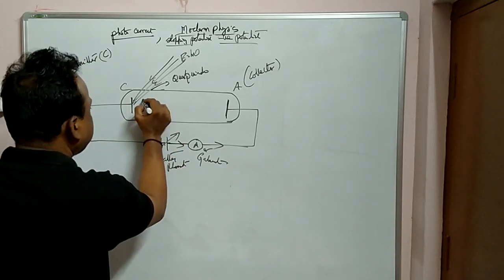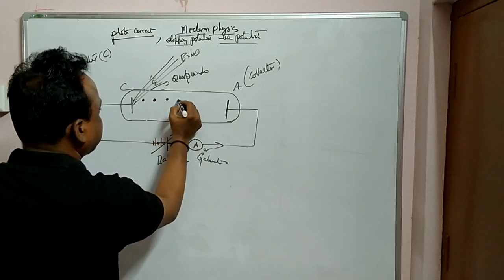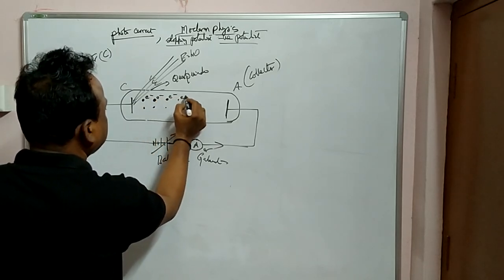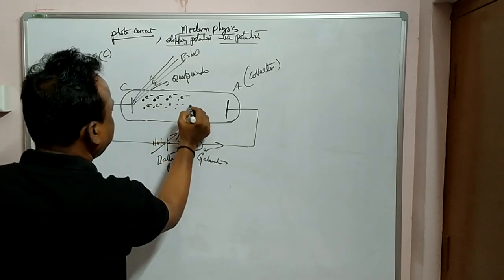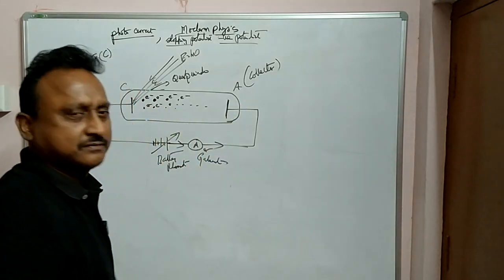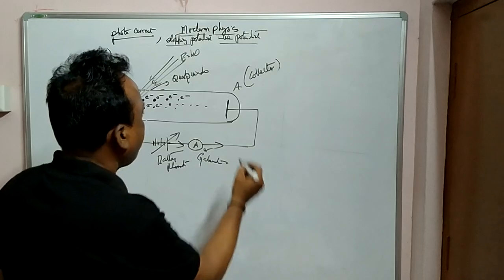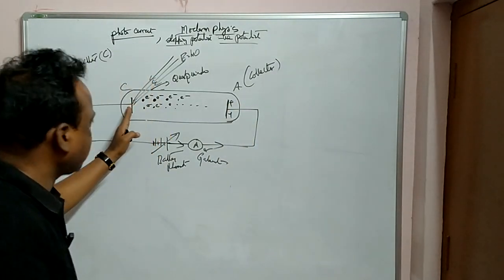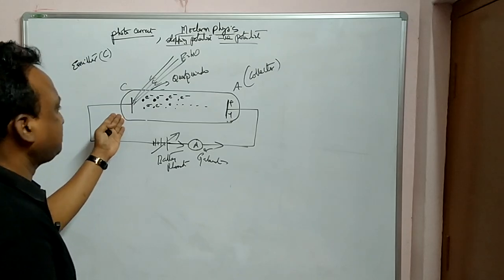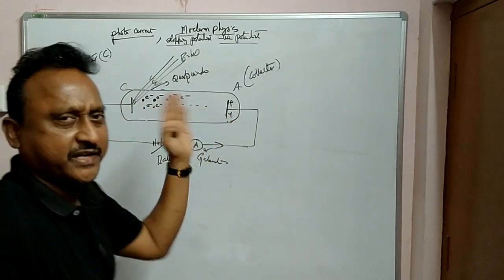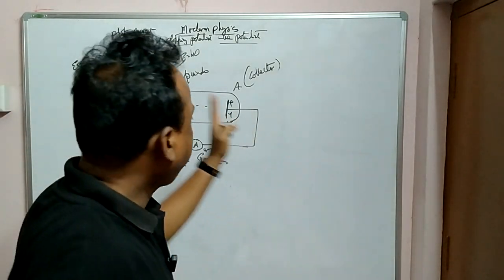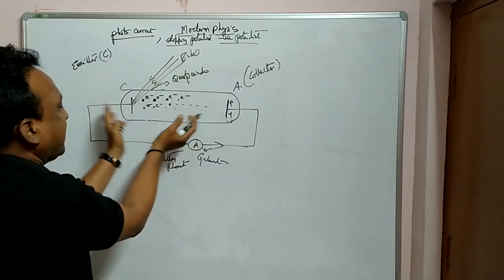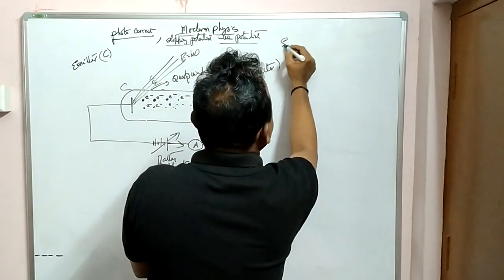So when the sufficient threshold frequency is there, then you can see electrons are emitting, and then ready to come to the anode, because this is at positive potential. Anode is positive potential, this is negative potential. With respect to this one is 0. So electrons are coming out continuously. But after some time what happens when electrons are coming, here there will become so many electrons and space charge is developed.